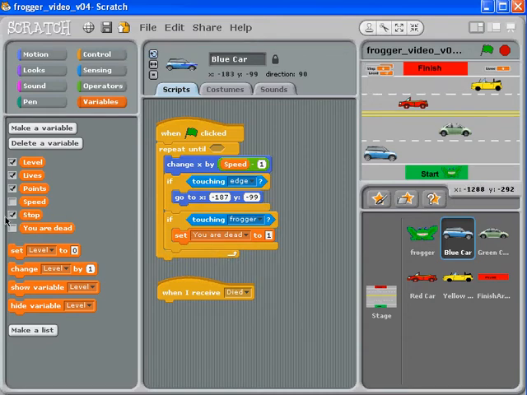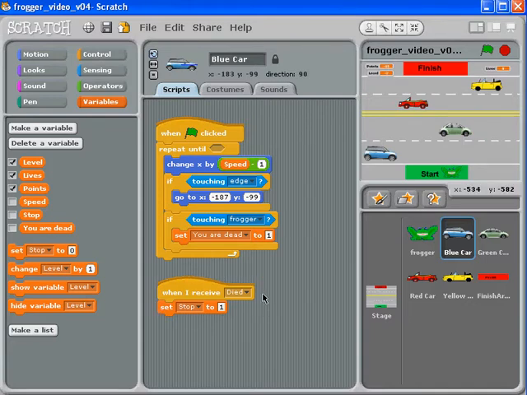Simple enough. We don't really want it to show up anywhere, so we'll uncheck the box. Then we can go to stop, and we'll say set stop. So when I receive died, we should set stop to true or on, also known as 1.